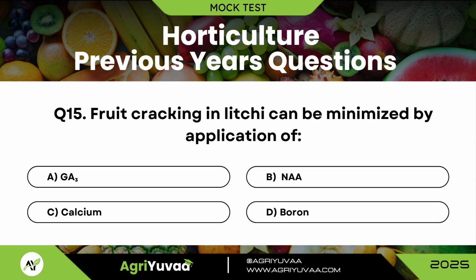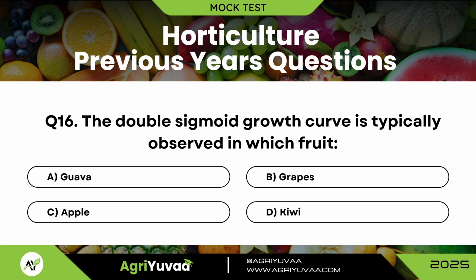Question 15. Fruit cracking in lychee can be minimized by the application of? Correct answer is option A, GA3. Question 16. The double sigmoid growth curve is typically observed in which of the following fruit? Correct answer is option B, grapes.